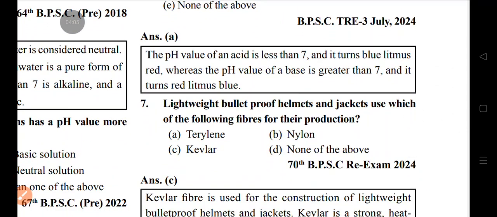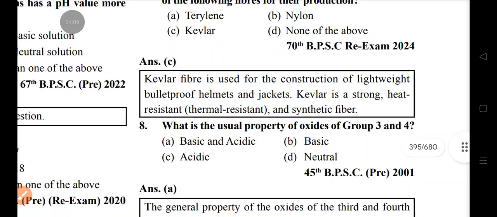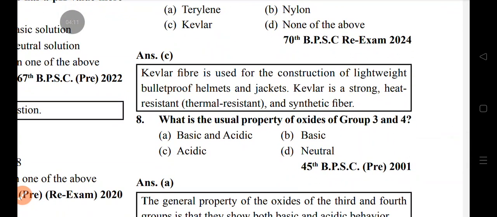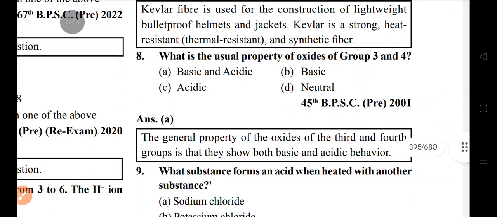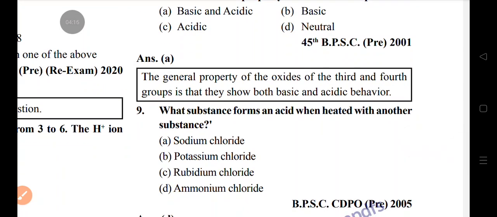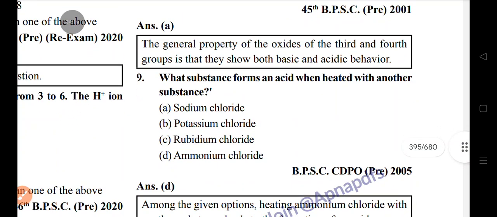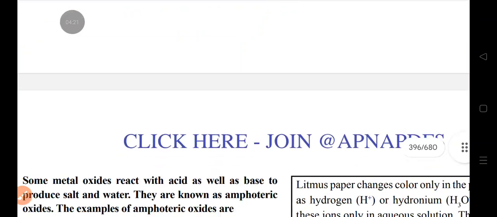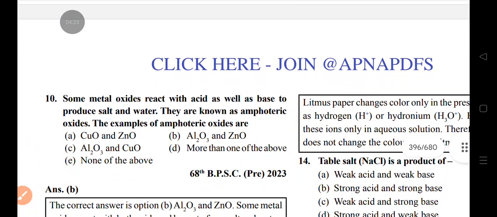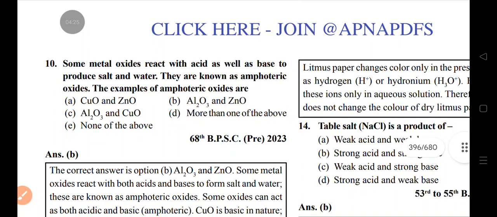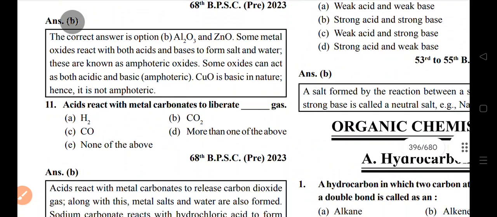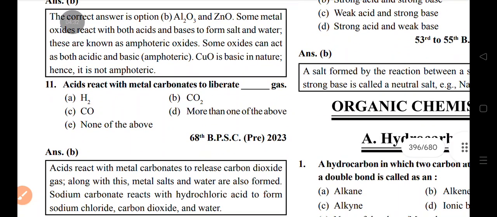For a lightweight, bulletproof helmet and jacket, which of the following fibers is used? Kevlar. Usual property of oxides of group 3 and 4: basic and acidic. What substance forms an acid when heated with another substance? Ammonium chloride. Amphoteric oxides are Al2O3 or ZnO. Acids react with metal carbonates to liberate CO2 gas.